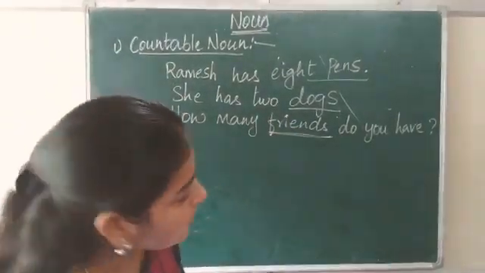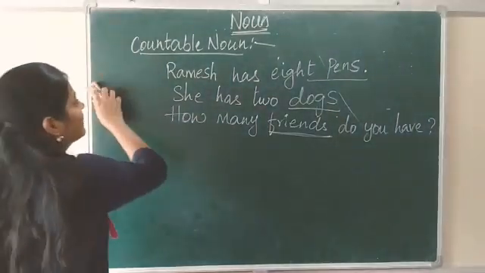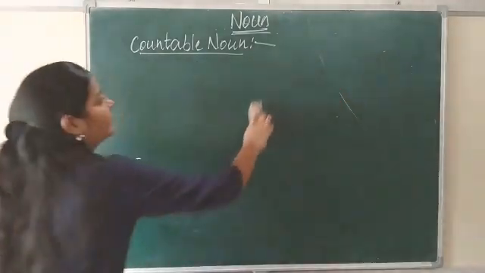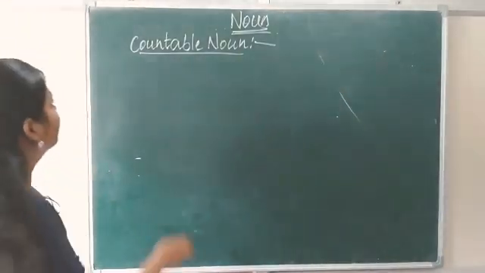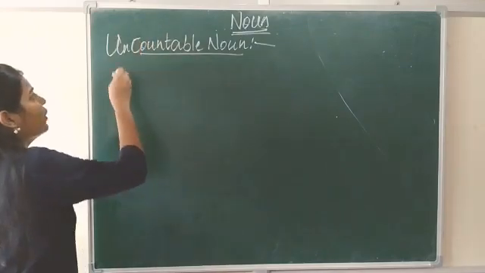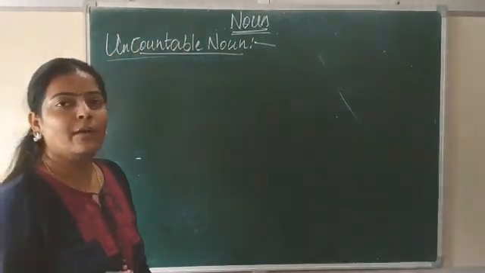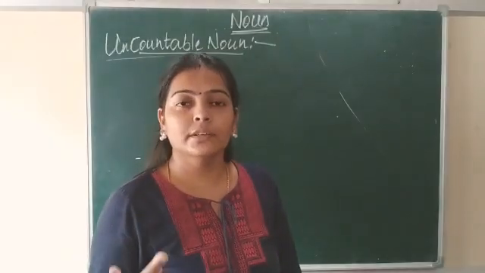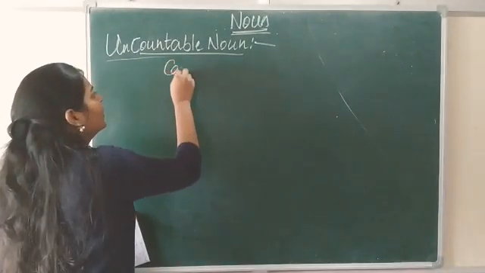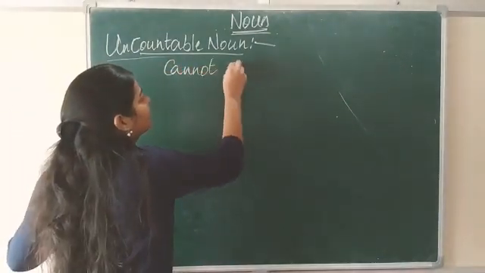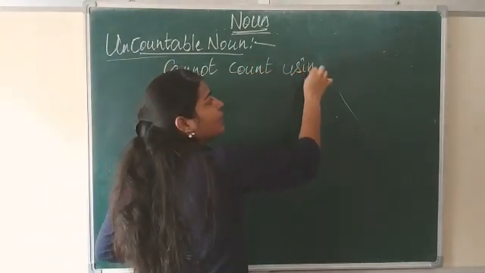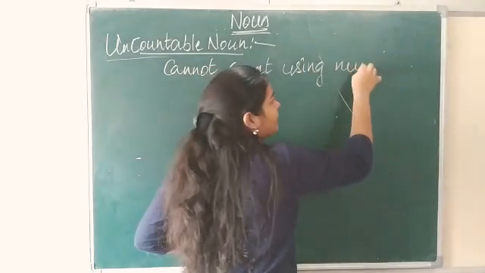So, let's go into uncountable nouns. What is an uncountable noun? Uncountable nouns are nothing but nouns we cannot count using numbers.